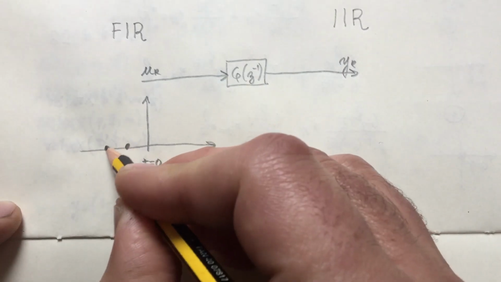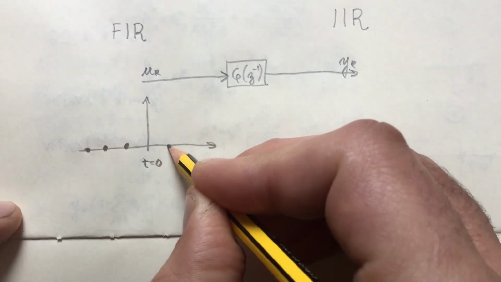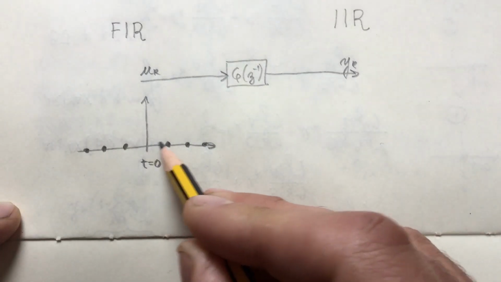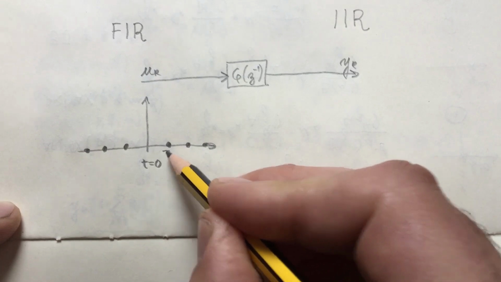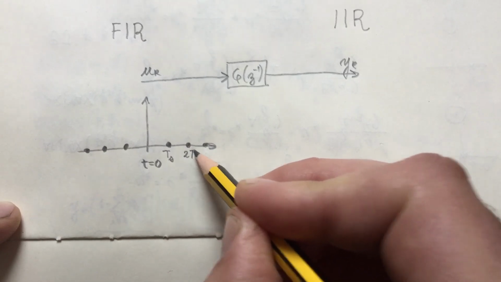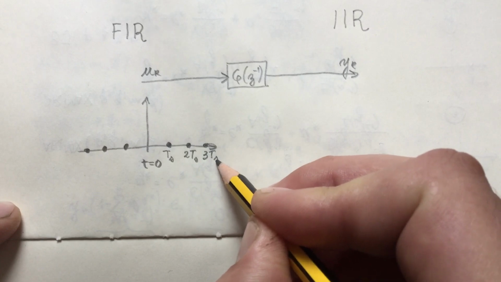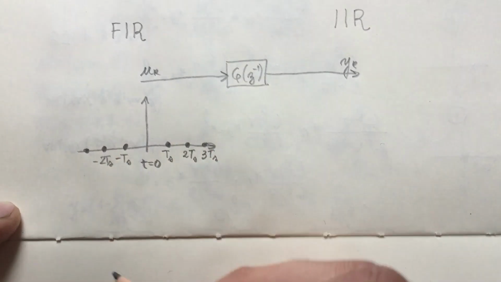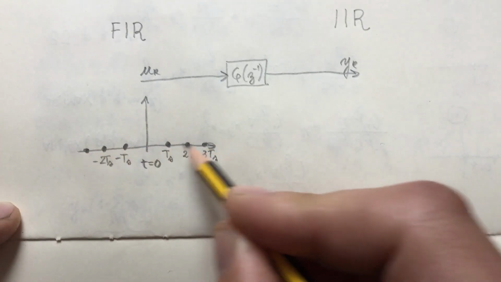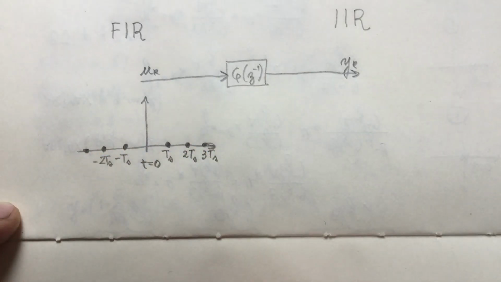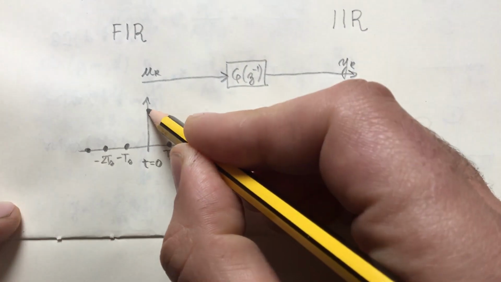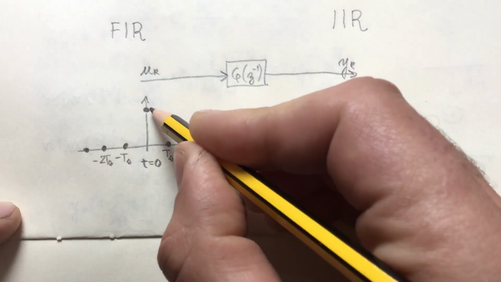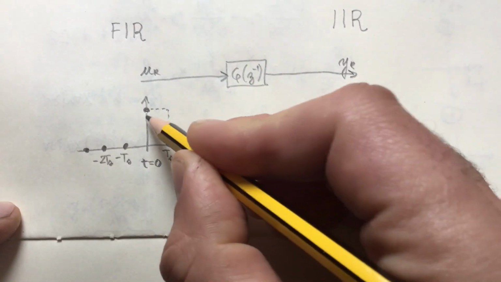Our signals here are discrete in time, so they only exist at sampling instants, which are those time instants multiple of the sampling time. If we consider the integral of this signal using the rectangular rule, then the integral of a signal like this, an impulse, will be the area of this rectangle.